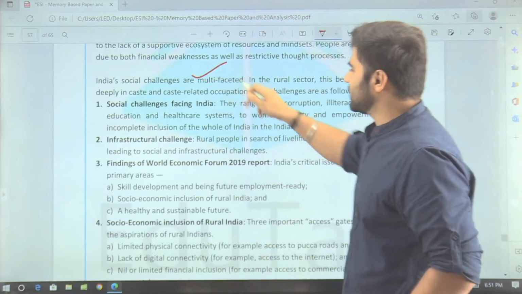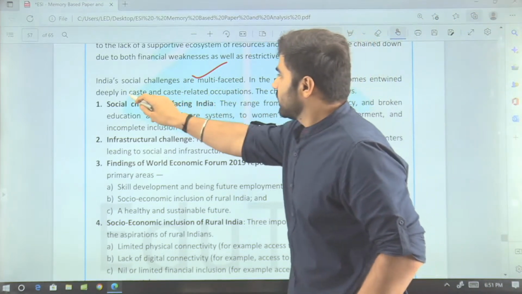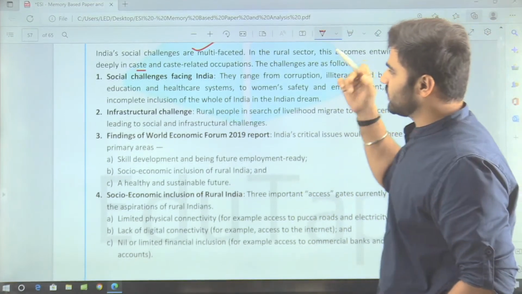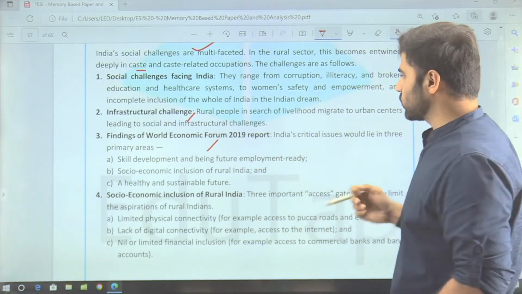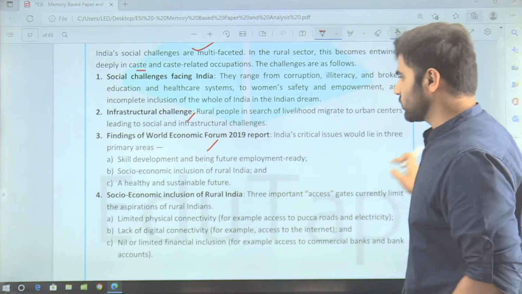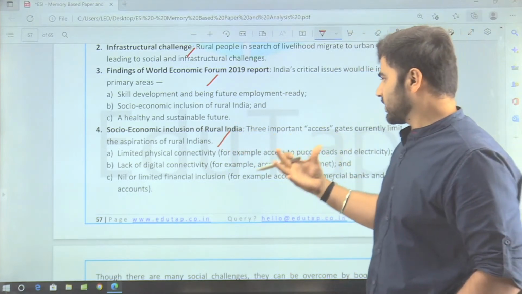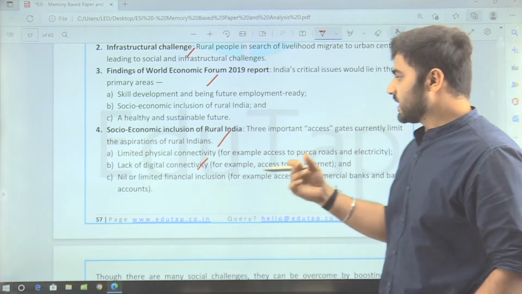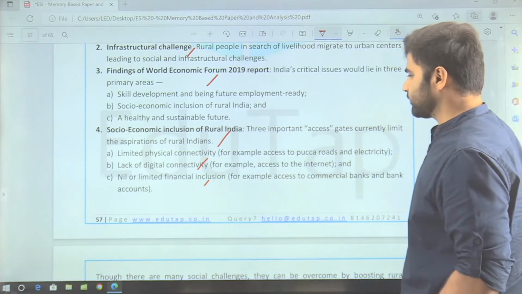India's social challenges are multifaceted. In the rural sector, this becomes deeply rooted in caste and caste-related occupations. These challenges are as follows: social challenges facing India, infrastructure challenges, findings of the World Economic Forum 2019 report. So guys, you have to mention a lot of examples, a lot of reports while answering any particular question. Socio-economic inclusion of rural India: here you can give some data, some examples like limited physical connectivity, lack of digital connectivity, nil or limited financial inclusion. These are all social challenges in rural India, right?